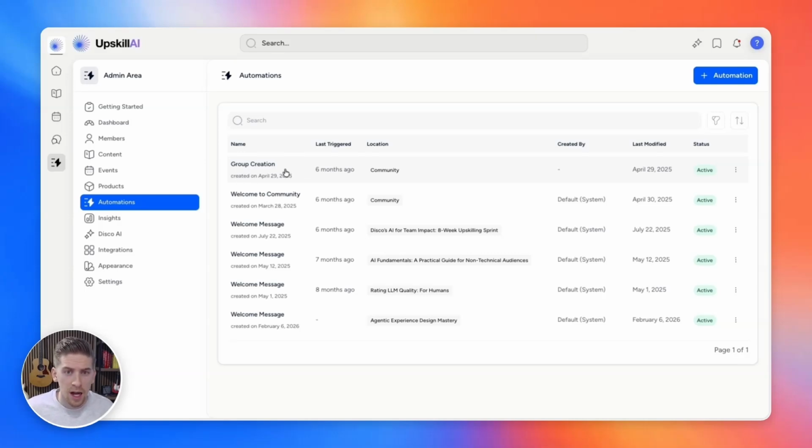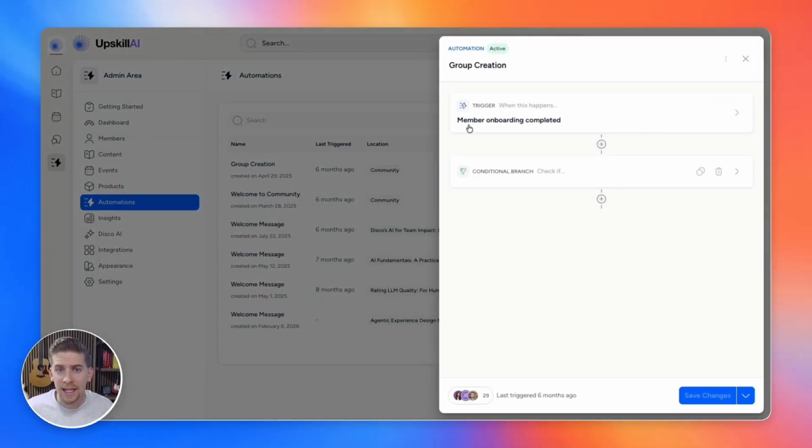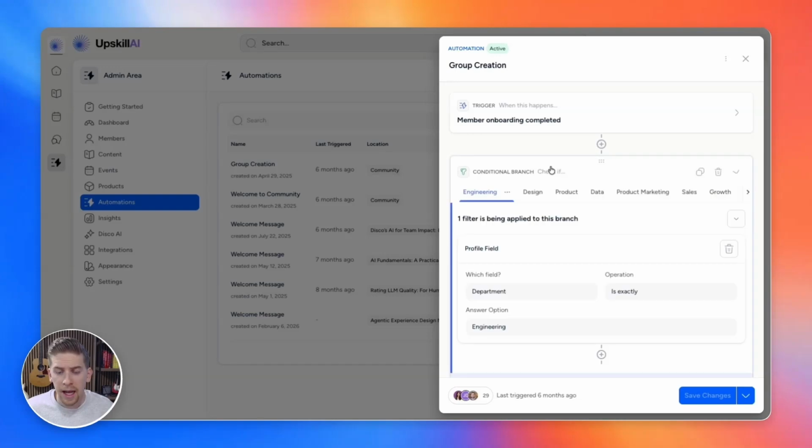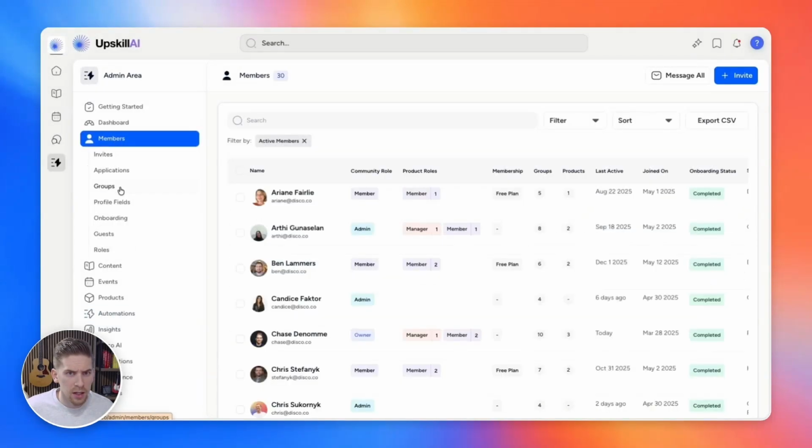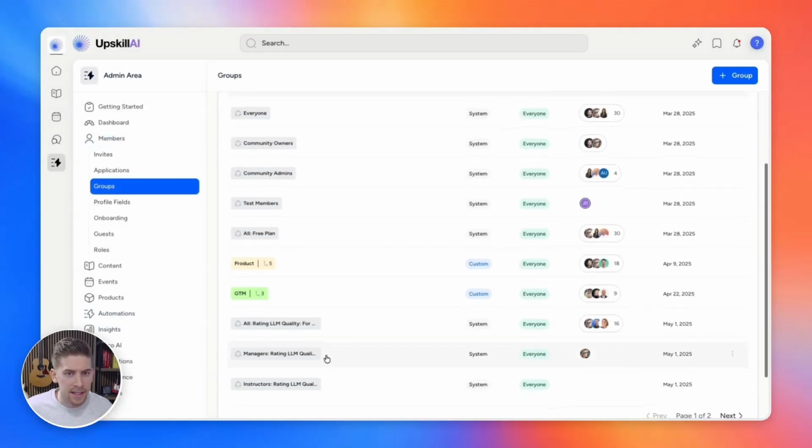So for example, here, I've got an automation for group creation that takes the member onboarding completed and has conditional branches to put members into specific groups based on the profile fields that they're filling out. So from there, you can see that we've got some groups created. In this example, I've created specific groups for the product team and the GTM team here at Disco. And now I can start curating tailored personalized experiences for those two particular groups.